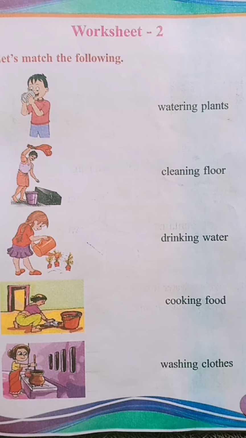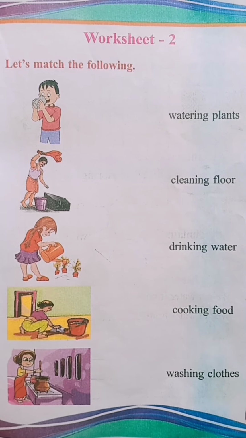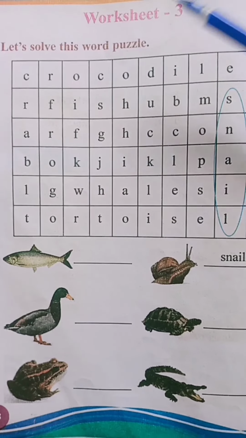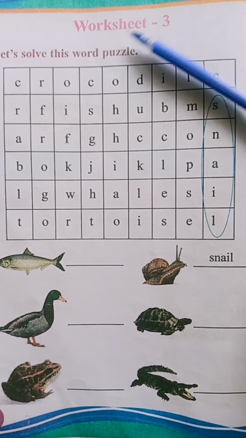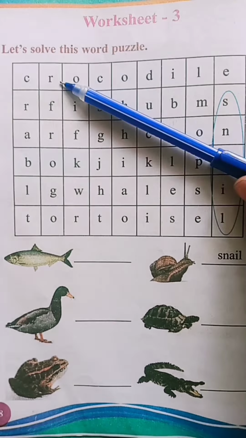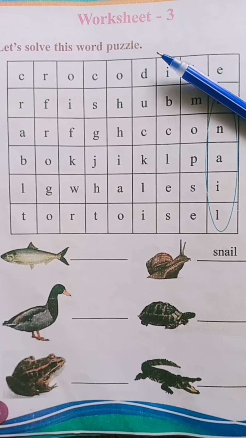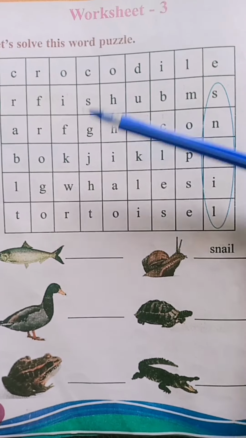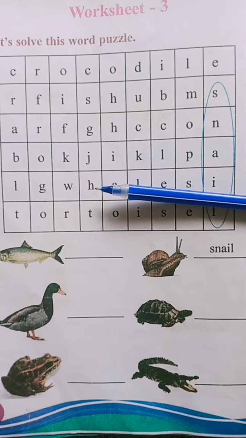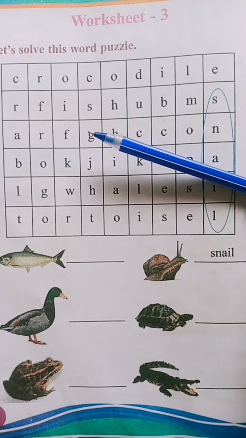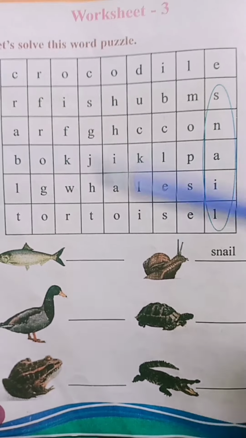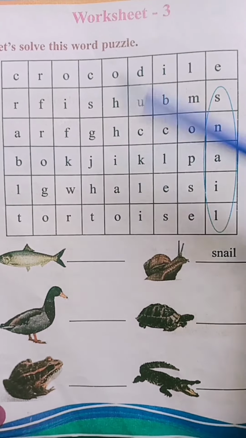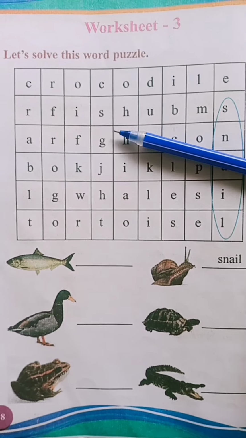Worksheet 3, page number 38. Children, our worksheet 3. Let's solve this word puzzle. Children, here we are going to learn about some living things related with the water. Okay? Look here. What can we see here?